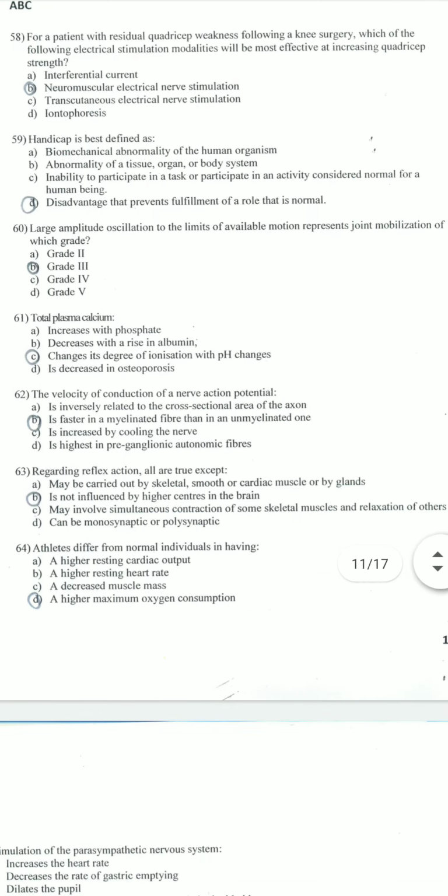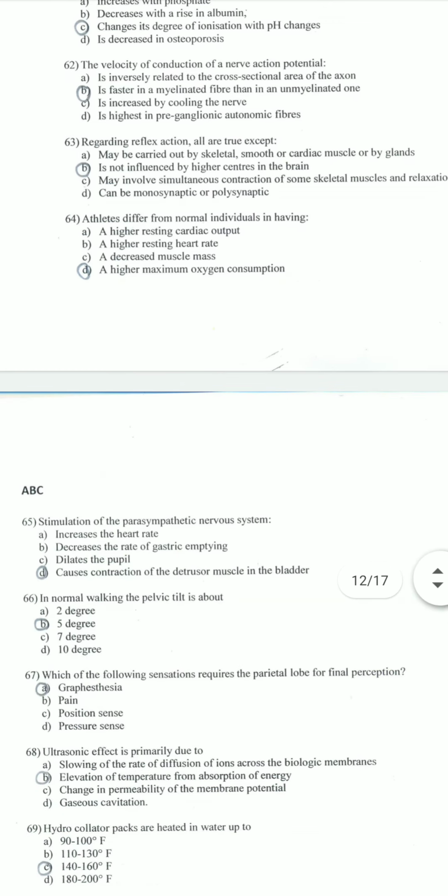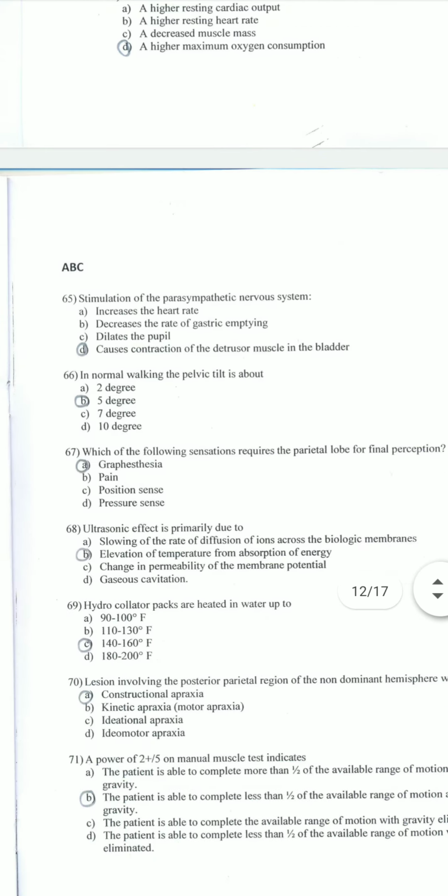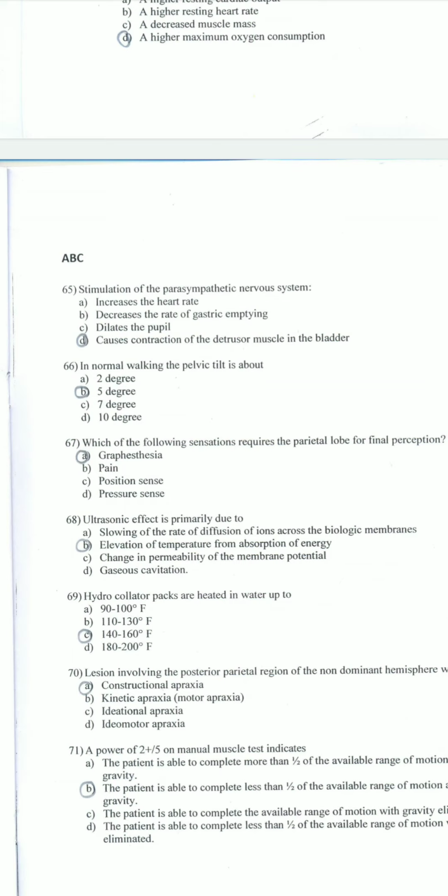The velocity of conduction of nerve action potential is faster in a myelinated fiber than in an unmyelinated fiber. Regarding reflex action, all are true except: it is not influenced by higher centers in the brain. Athletes differ from normal individuals in having higher maximum oxygen consumption. Stimulation of the parasympathetic nervous system causes contraction of the detrusor muscle in the bladder.